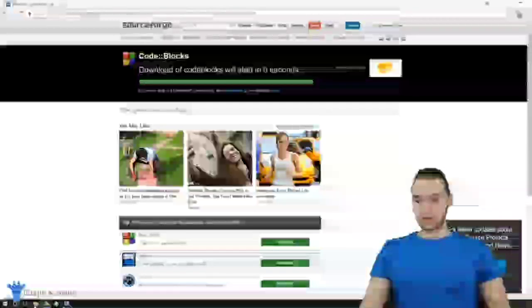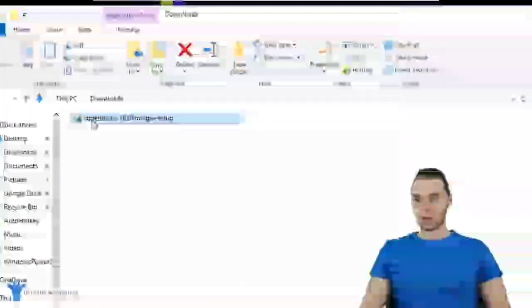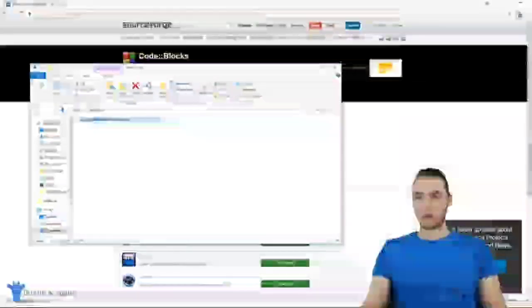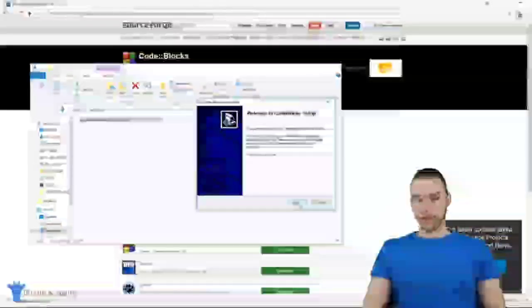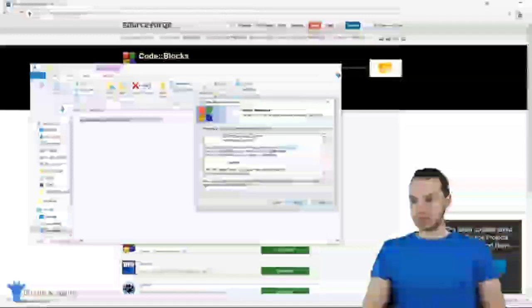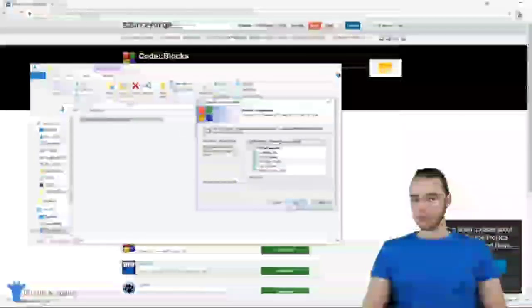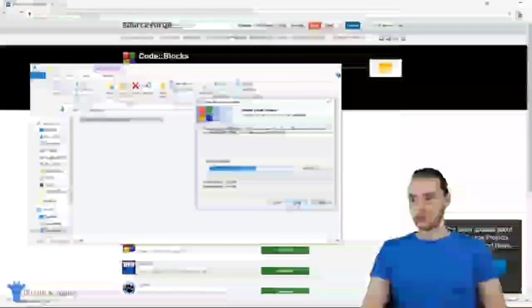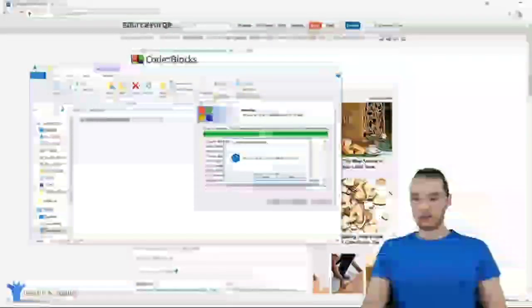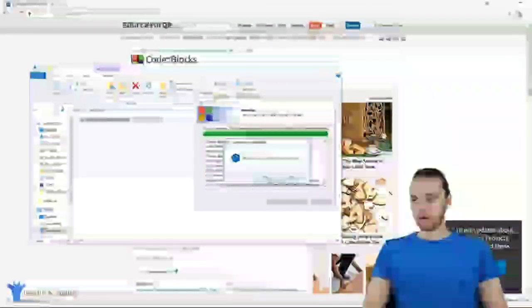So now let's head over to our downloads folder, and I'm just going to double click on this setup program. This should open up a window where we can set up the program, and let's just click through this. I'm just going to click next. I'm going to agree to the license and basically just leave all the options as default, and you should be good to go.